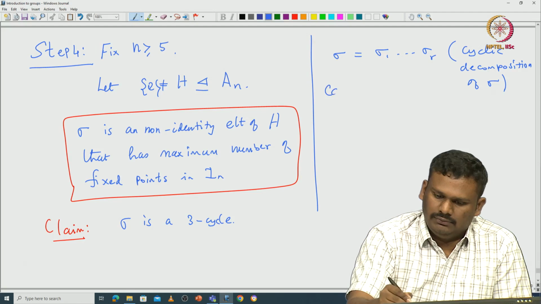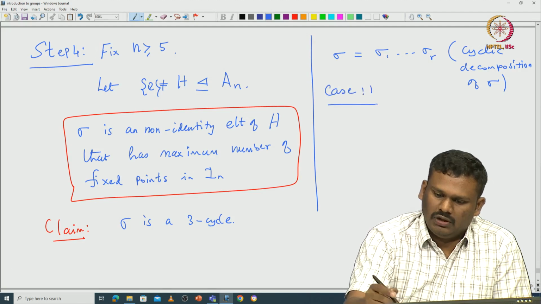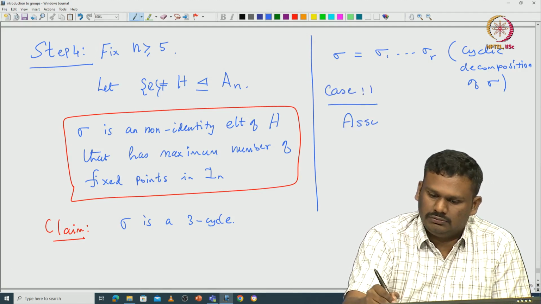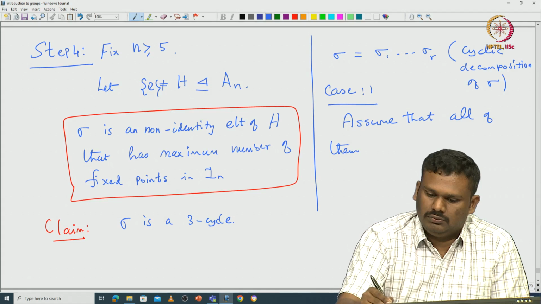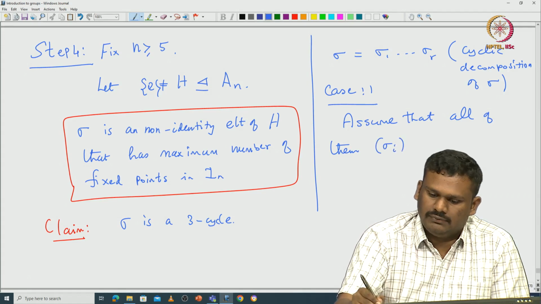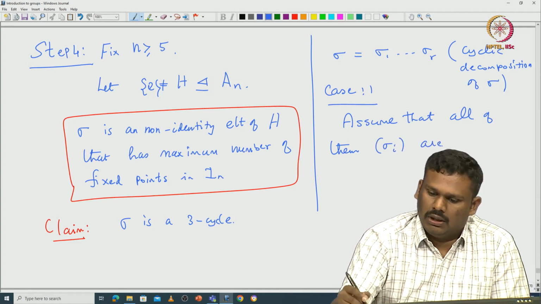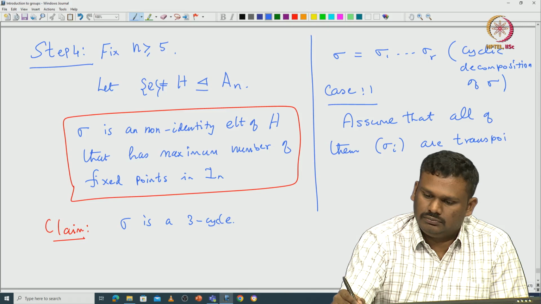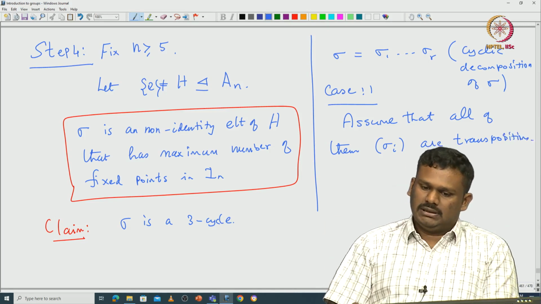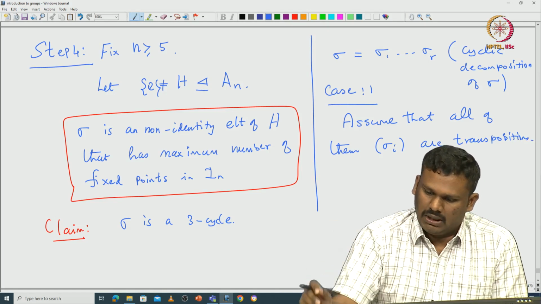So, case 1: assume that all of them, that is, all sigma_i's, are transpositions. Okay, they are all disjoint cycles, but it can happen that they are all transpositions.